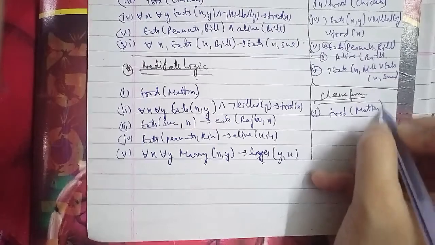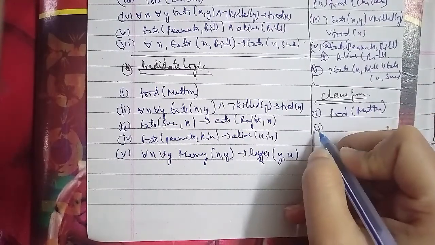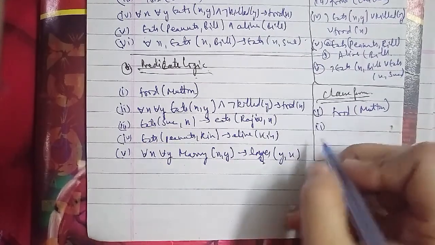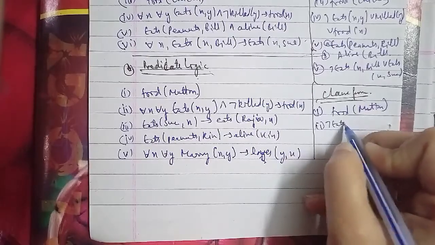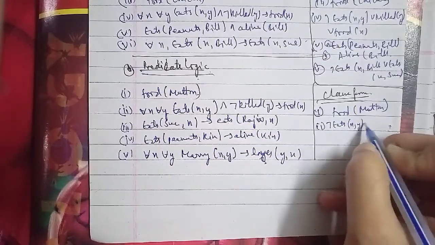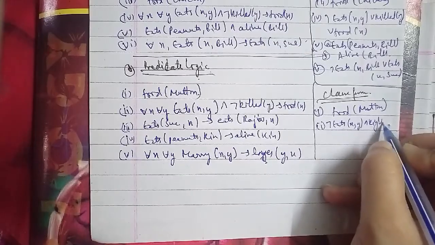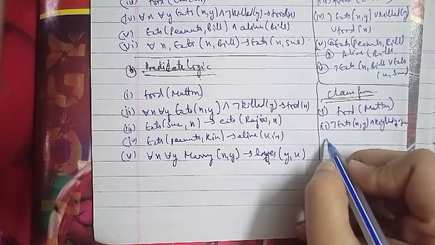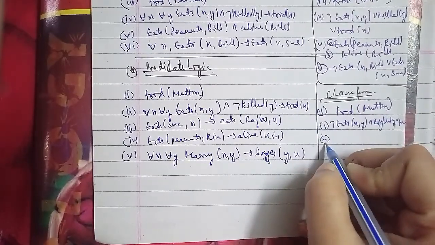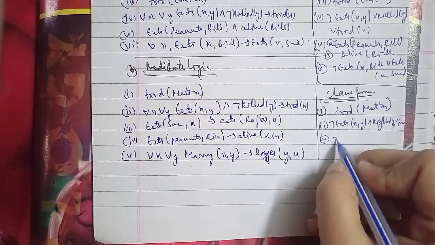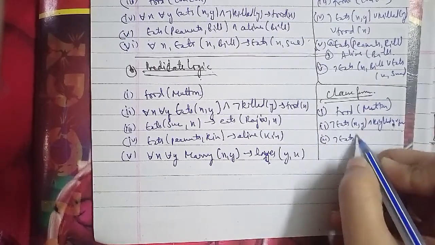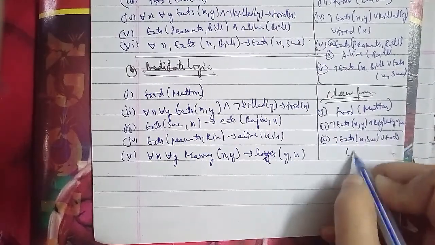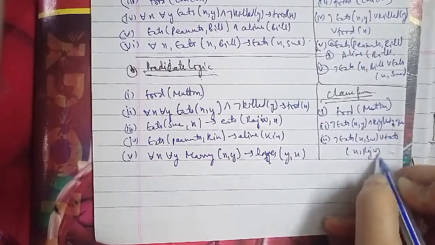The fourth we have here is the sentence that Kin eats peanuts and is still alive. So for that the first part is eats peanuts Kin. The second part we have is alive Kin. The fifth we have here is that John will marry Mary and if Mary loves John. So for that we have marry John Mary, that gives loves Mary John. Okay, these were the clausal forms.